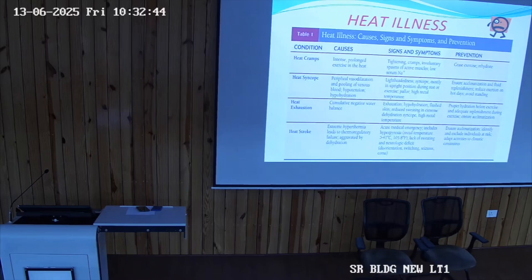When there is decrease in the cardiac output, why decrease in the cardiac output, because of the decrease in the extracellular fluid volume. Along with the decrease in the cardiac output, there is decrease in the peripheral resistance. When there is decrease in the peripheral resistance, there will be decrease in the diastolic blood pressure. दोनों फैक्टर साथ में कर रहे हैं, so there will be decrease in the blood pressure. So during exercise the person will collapse. Heat syncope. तो इसके अंदर क्या लिखा हुआ है, peripheral vasodilation and pooling of venous blood. So decrease in the cardiac output will result into decrease in the blood pressure, hypotension and hypohydration.